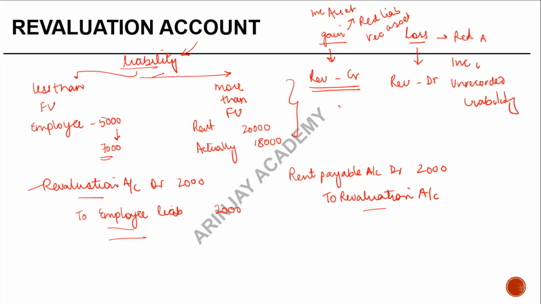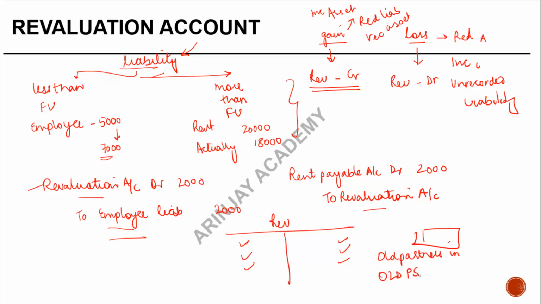right? After all these adjustments are done, we can prepare the revaluation account, pass all the debit entries, pass all the credit entries. The difference which is there would go to the old partners in the old profit sharing ratio. Why? Because whatever is there belongs to the old partners' accounts. Whether it's a gain, which is when the credit side totals are more than the debit side, or it's a loss, both have to go to the old partners in the old profit sharing ratio.